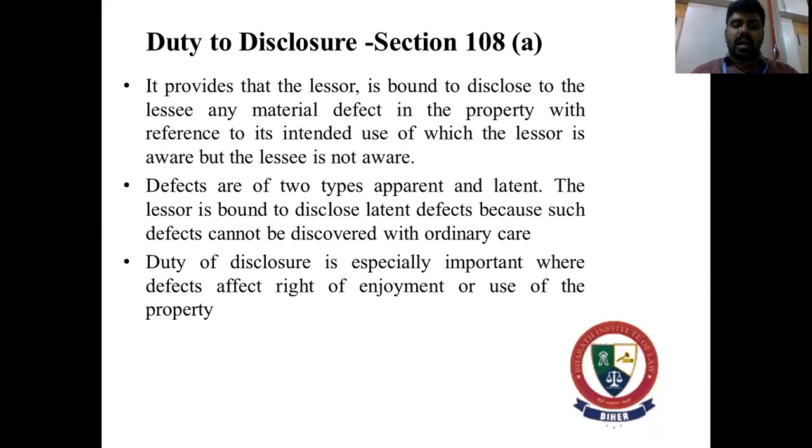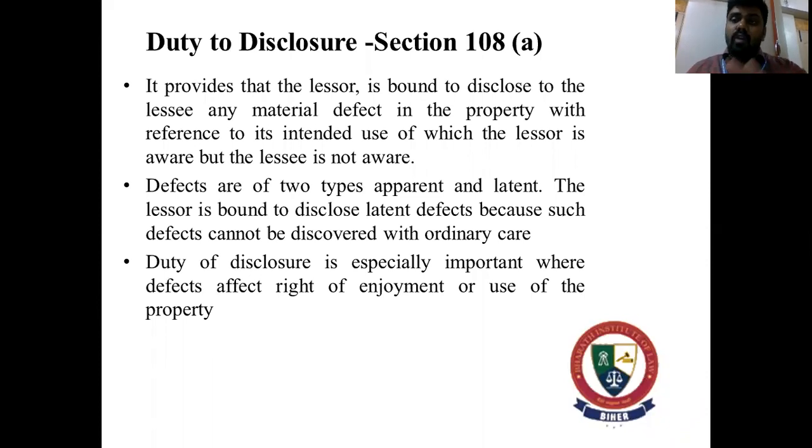We will look into the liabilities first, the liabilities of the lessor. The first one is the duty of disclosure, which comes under Section 108, sub-clause A. It provides that the lessor is bound to disclose to the lessee any material defect in the property with reference to its intended use, of which the lessor is aware but the lessee is not aware. So if the lessor knows that there is a material defect in the property, then the lessor is bound to reveal the same to the lessee.